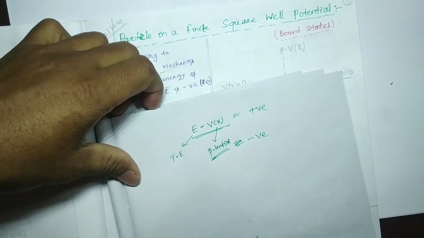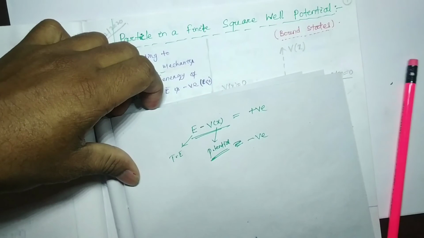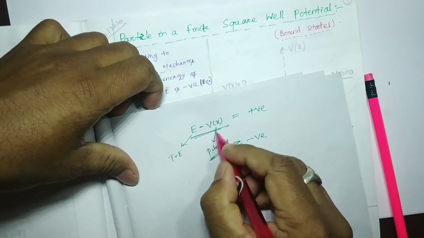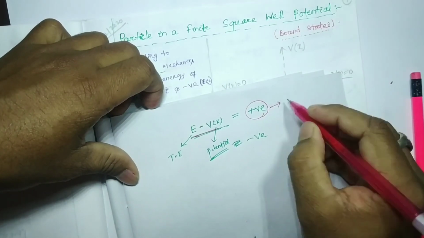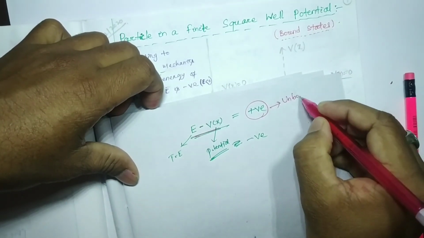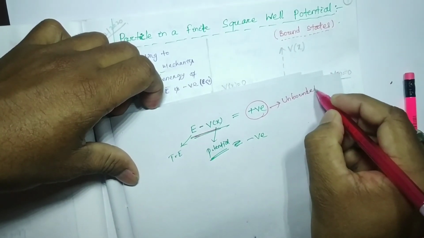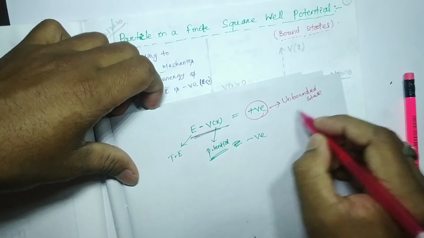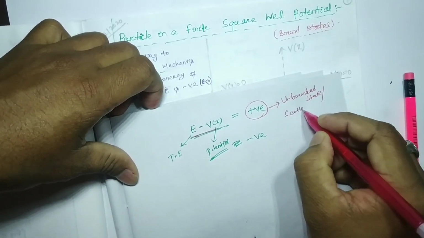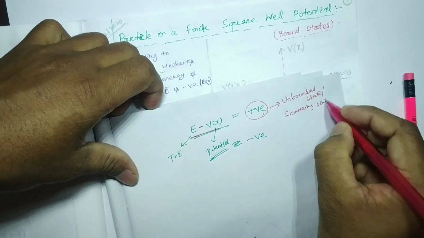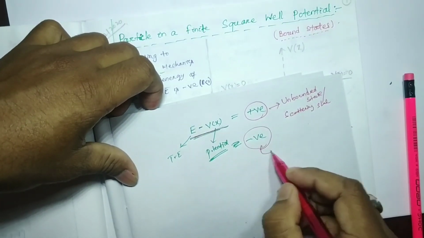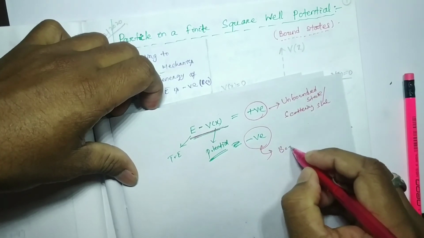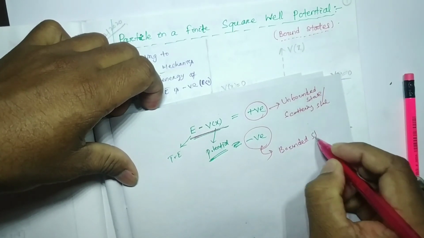But if we find E minus V is positive, then it will be called an unbounded state or scattering state. If E minus V(x) is negative, then it will be called a bounded state.